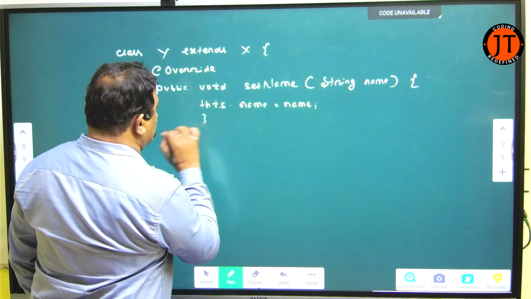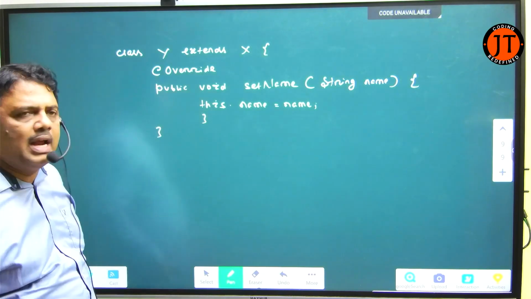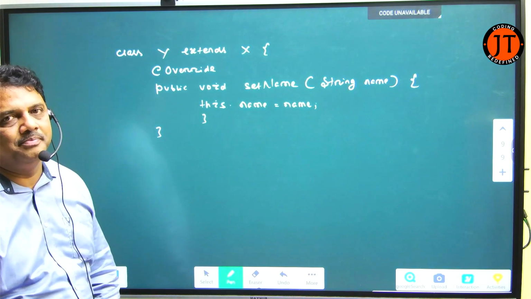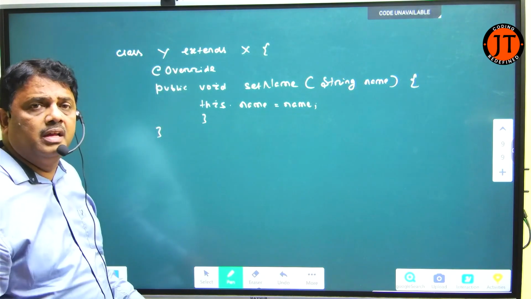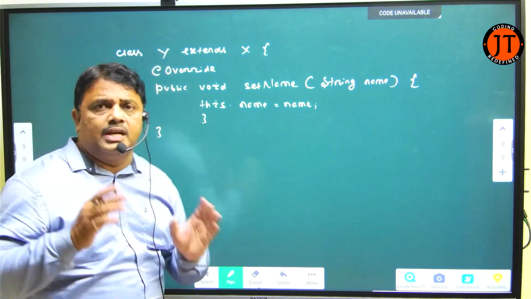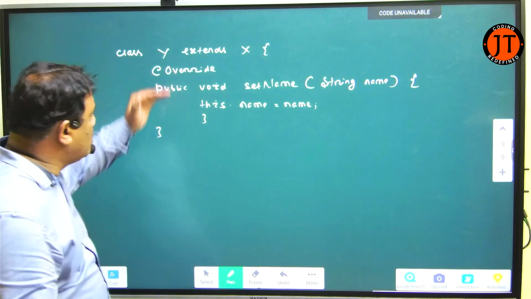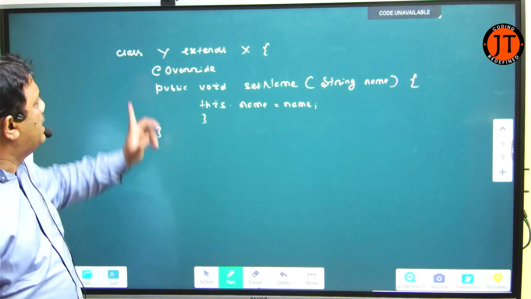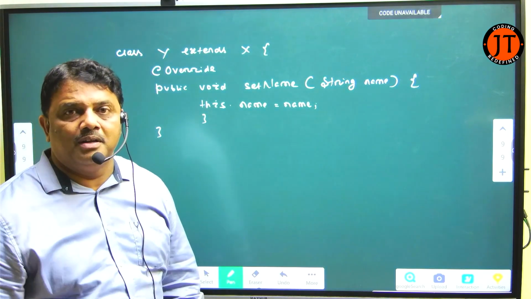So out of 3 methods, here I override just one method, but the other 2 methods are not overridden. Now it is a guideline, it generates an error. If I write the code like this, it directly generates an error. Java tells you, if you do not override all 3 methods, you just override one method. Now for Y, there are 2 abstract methods available.